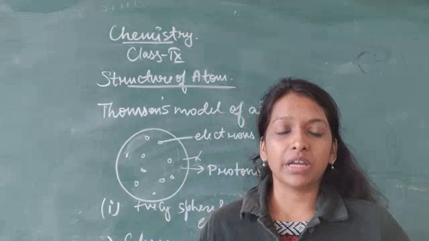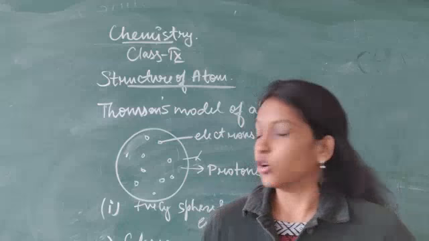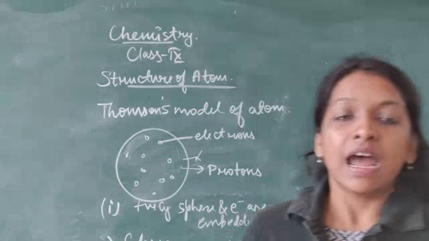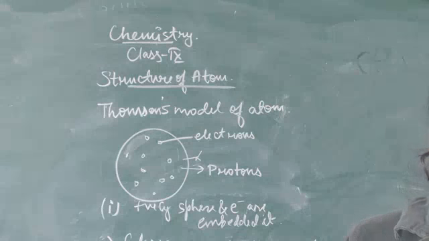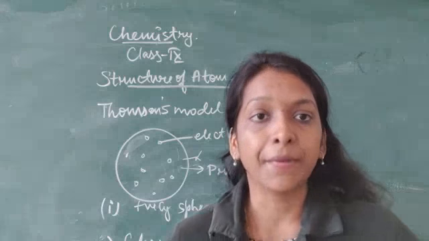So in the next class we will study about Rutherford's model of atom. I hope this lecture is clear to you. Thomson's model of atom was the first; J.J. Thomson discovered the electron, and Goldstein discovered the proton. Okay, thank you.